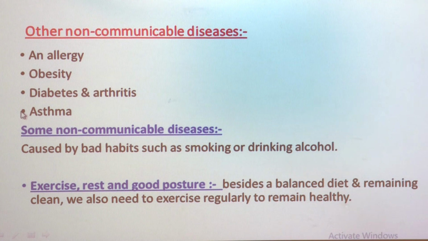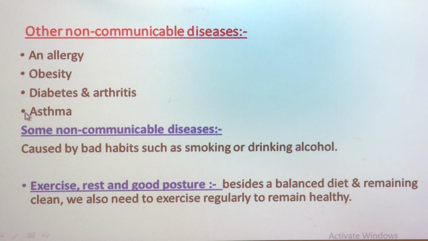Now, asthma. In Marathi you can say it as asthma. We know that air is needed for breathing. Why? Because air contains oxygen, and oxygen is an essential thing for our life.